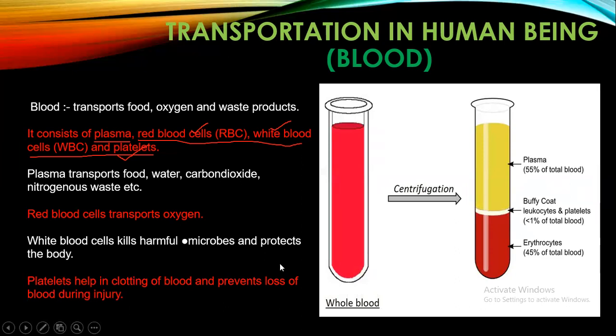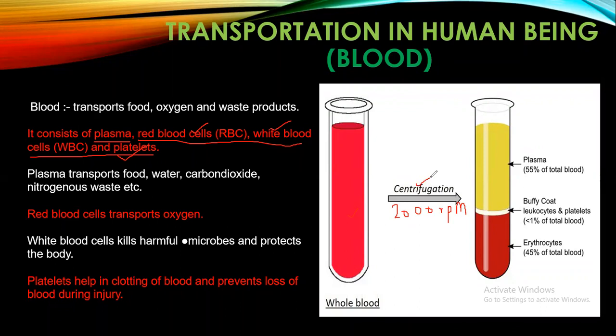Centrifugation means rotating the blood at a high speed, somewhere around 2000 rpm. RPM means rotations per minute. So if you are rotating this whole blood at a high speed, the process is called centrifugation.